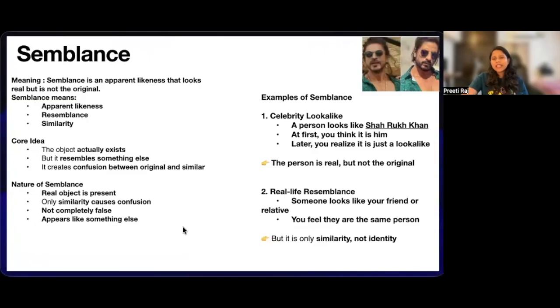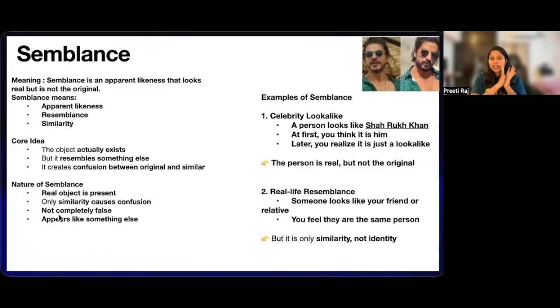Keep in mind that when we talk about phantasm, the object is not there. But in semblance, the object is actually there in front of you. It is the real object. Phantasm means illusion, but semblance means something which resembles that way.